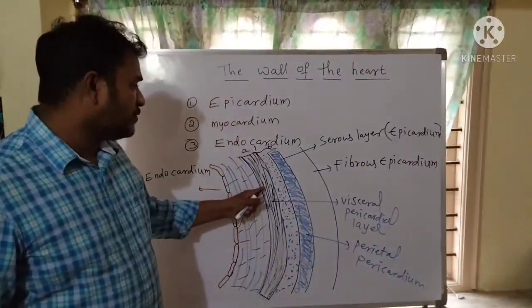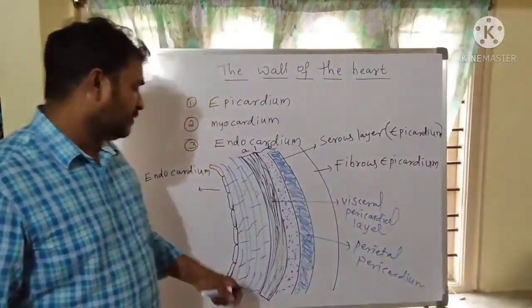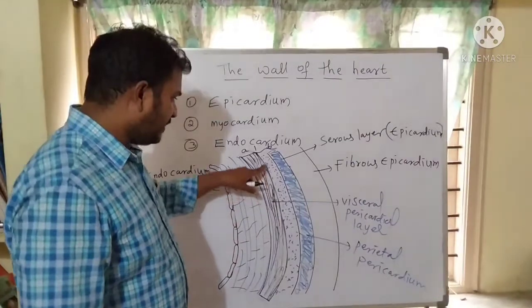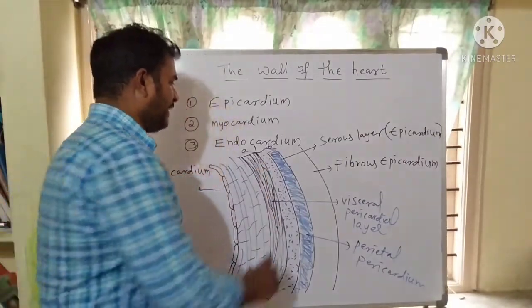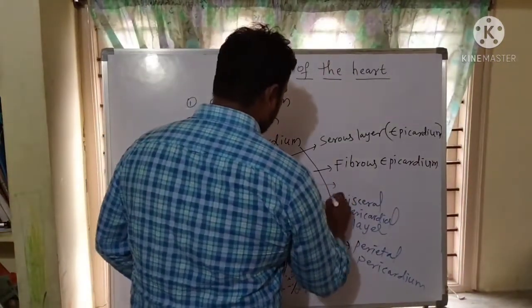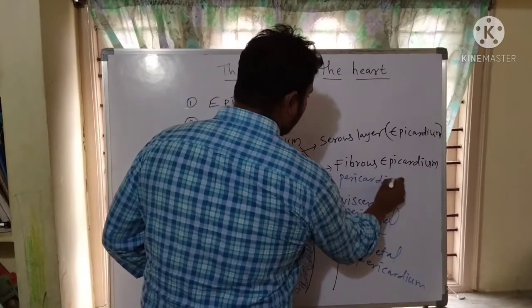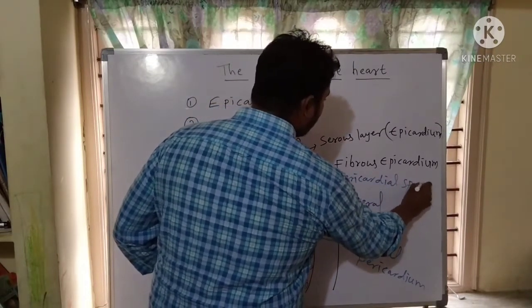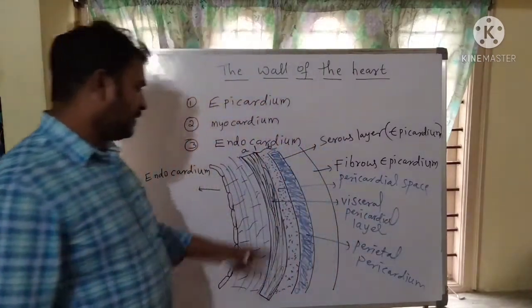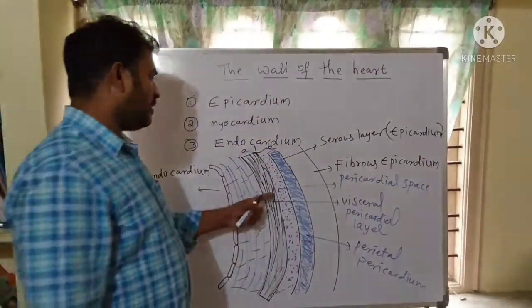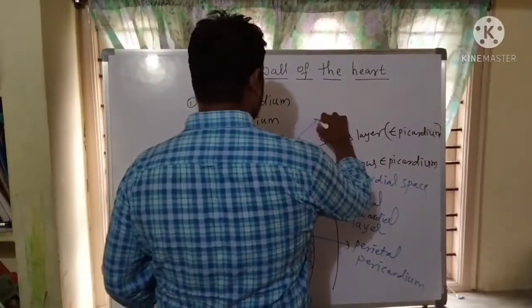Between the two sublayers of the serous epicardium, a space is present. That space is called pericardial space. This pericardial space is filled with fluid, that is called pericardial fluid.